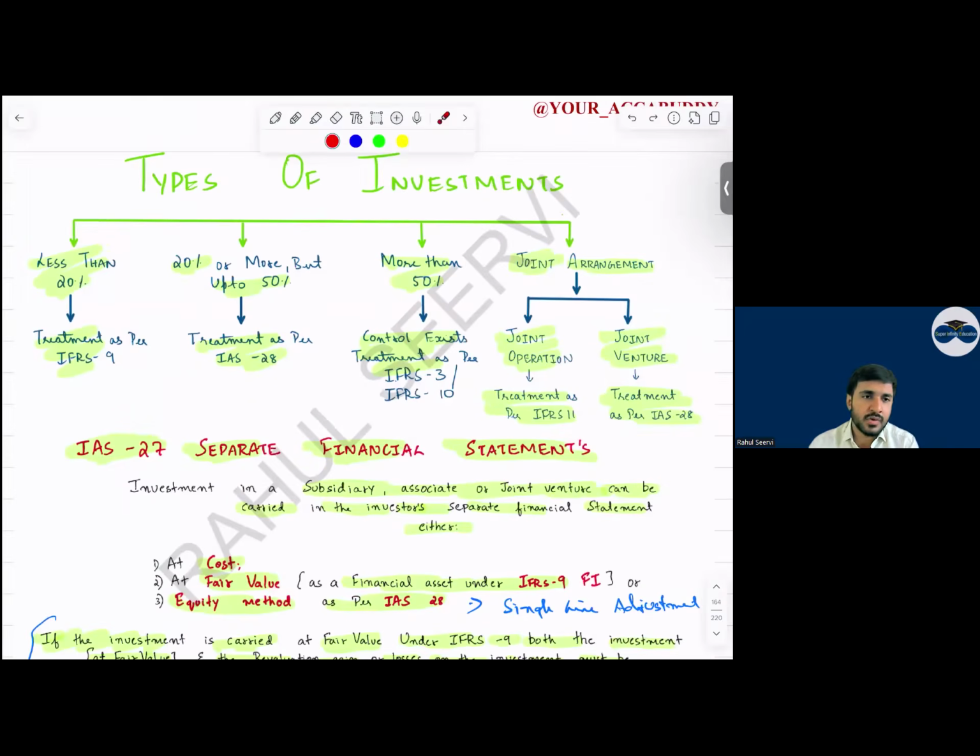Then types of investments. Already we have discussed: less than 20 percent is a financial asset, 20 to 50 we treat as an associate, more than 50 is business combination, consolidation. Then joint arrangement, joint operation, joint venture. So joint venture accounting is the same as your IAS 28. For joint operation, we will follow IFRS 11. Line by line accounting. For each line by line accounting, what should we apply? The percentage, the holding. Joint operation accounting is each and everything we consider with the percentage that belongs to 60, 40, 30. We have to consider that.